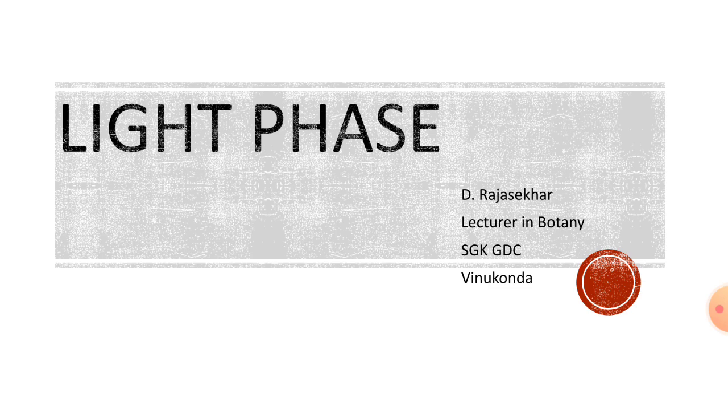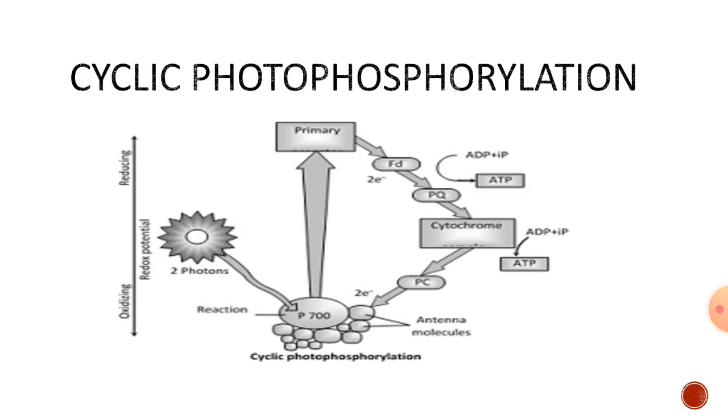Actually, light phase can also be done in two different processes. They are cyclic photophosphorylation and non-cyclic photophosphorylation.